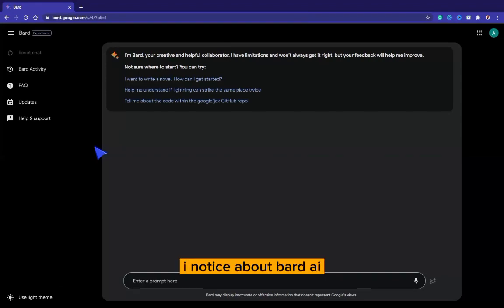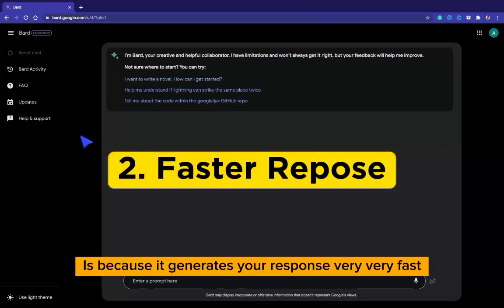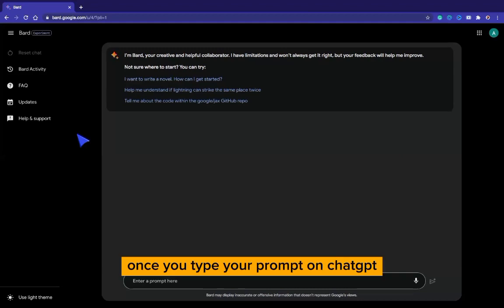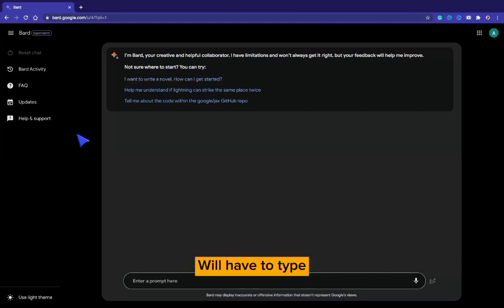The second thing I notice about Bard AI is that it generates your response very, very fast. Once you type your prompt on ChatGPT, it takes ChatGPT a lot of time to finish typing your response. When you enter a prompt and tap enter, ChatGPT has to type out the response one by one. But for Google Bard AI, it is not like that. So I'm going to type in one prompt right now and tap enter. You are going to see how it generates your response for you very, very fast.